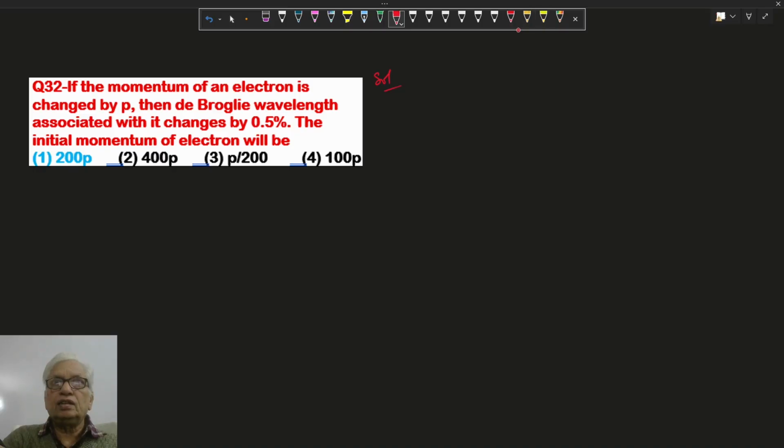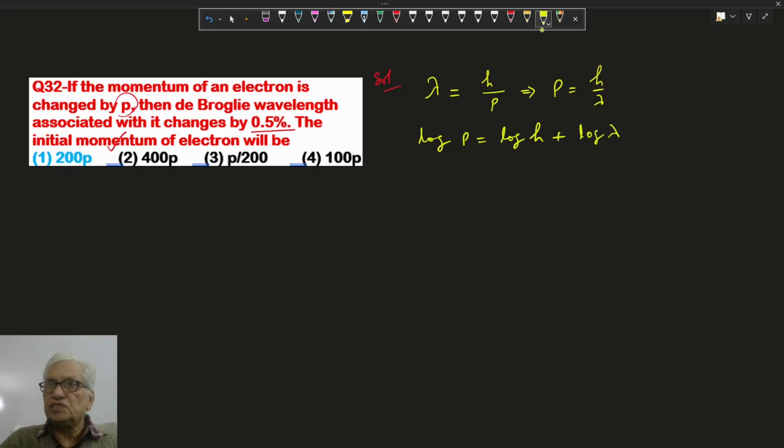In this question, the momentum of electron is changed by P and de-Broglie wavelength changes by 0.5%. The initial momentum P we have to find. So we know lambda is given as h upon P, or P will be h upon lambda. Taking the log and differentiation, this is a constant quantity, so differentiation will be 0 here.